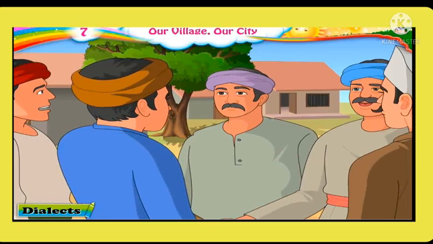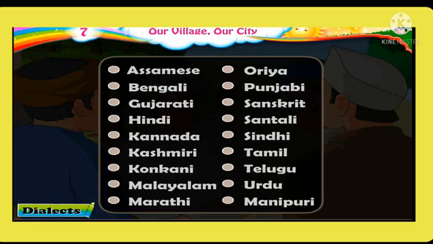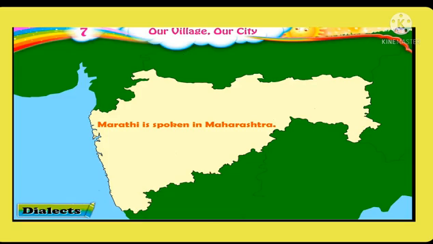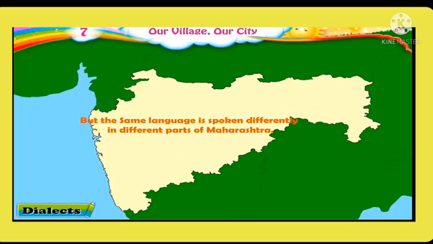So students, now we will see about dialects. We use different languages to communicate our thoughts with others. Various languages are spoken in different parts of the world. For example, Marathi is spoken in Maharashtra, but the same language is spoken differently in different parts of Maharashtra.